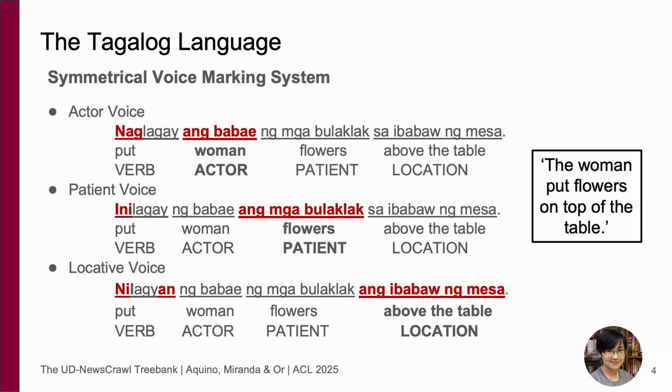Among the distinctive features of Tagalog is its symmetrical voice marking system, which does not privilege any specific voice like languages that have accusative or ergative voice marking systems. Symmetrical voice languages have multiple types of transitive constructions which do not involve argument demotion, such as what happens, for example, in forming English passive sentences.